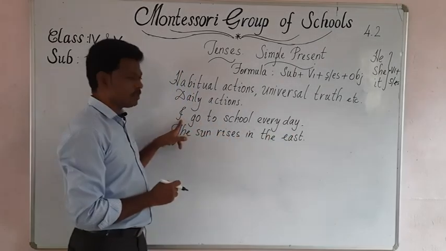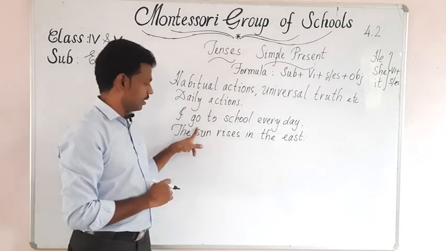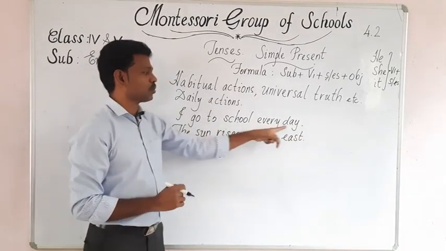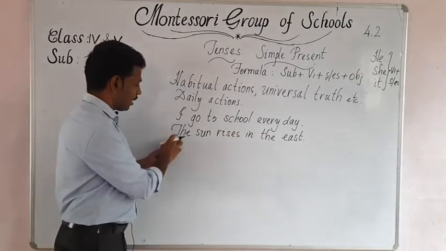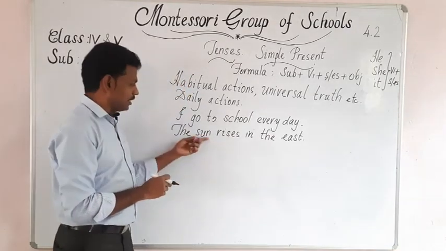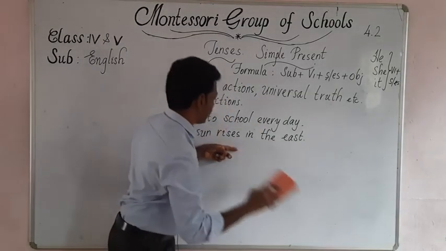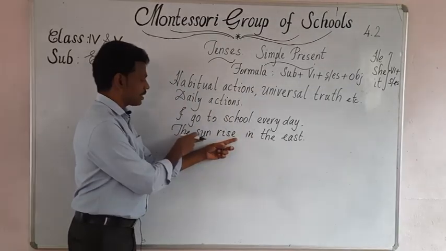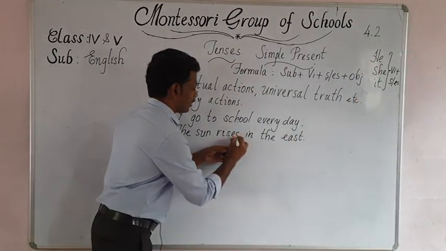See here, I go to school every day. That means subject I, V1 go. There is no S or ES to be added. And then the object is to school every day. I go to school every day. Whereas in the next sentence, we have the sun rises in the east. Subject is the sun. V1 rise. It is only rise. Why did we add S with that? Because the subject, the sun, belongs to third person singular. So there we have to add S.